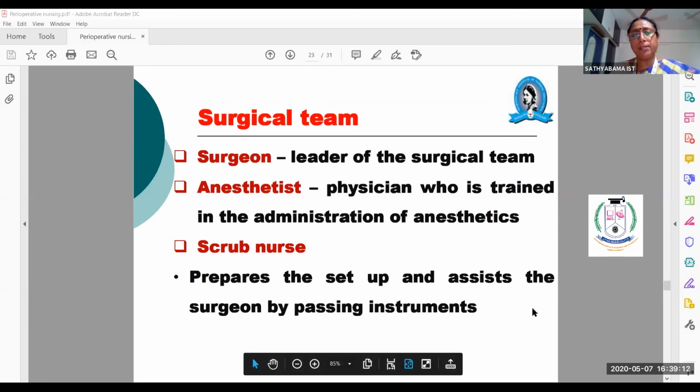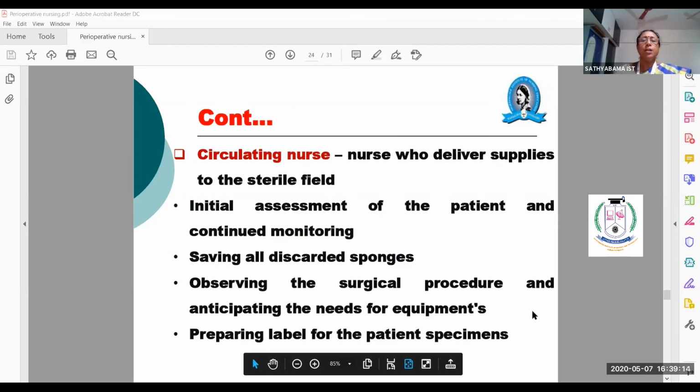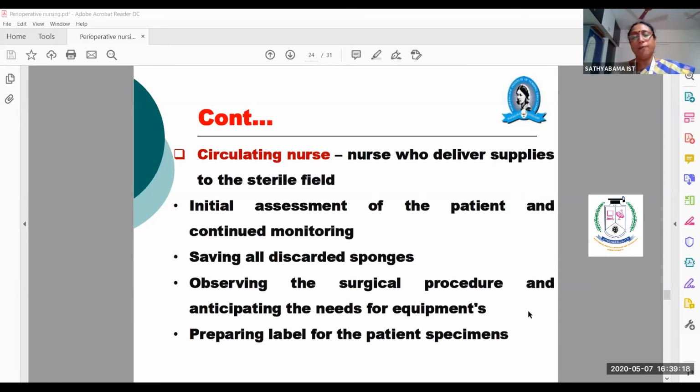So that is the scrub nurse. Then who else is there? The circulating nurse. The scrub nurse will hold the main role, whereas the circulating nurse will help in delivering the other supplies. Suppose the tubing is not sufficient, or the thermovac is not sufficient, then they need one more catheter, one more tubing, one more pad, one more gloves.